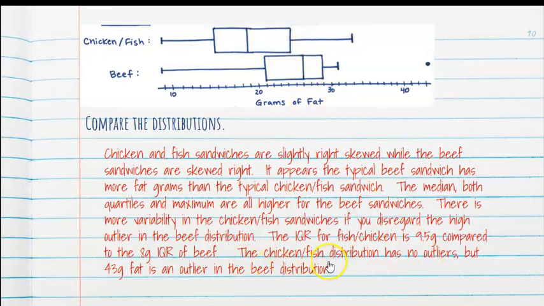And then lastly, about outliers. The chicken and fish distribution has no outliers, but the 43 grams of fat is an outlier in the beef distribution. So as you can see, we have addressed S, O, C, and S. We've used context, and we used comparison words like greater than, higher than, more variability. All those kinds of things are comparison words and phrases that need to appear when you're asked to compare distributions.